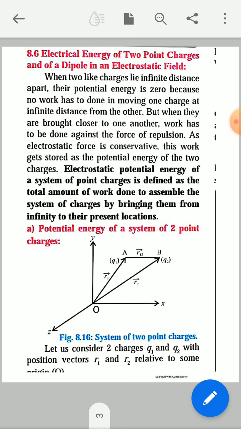Let us consider two charges Q1 and Q2 with position vectors r1 and r2 relative to some origin O.